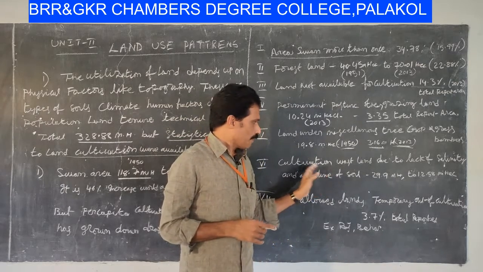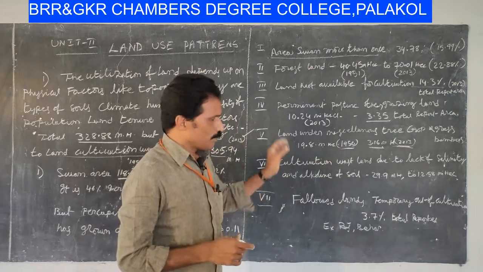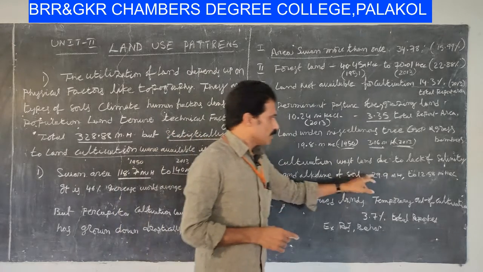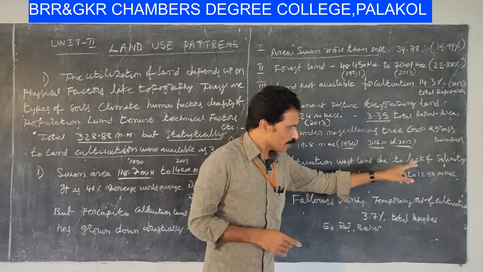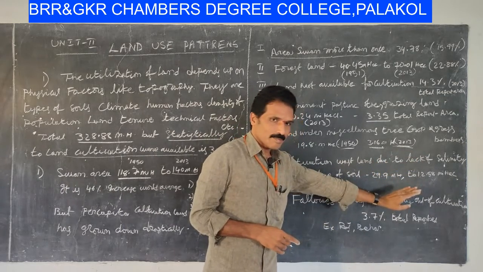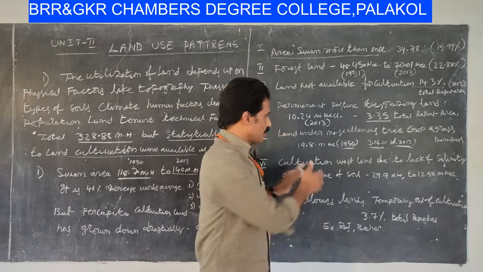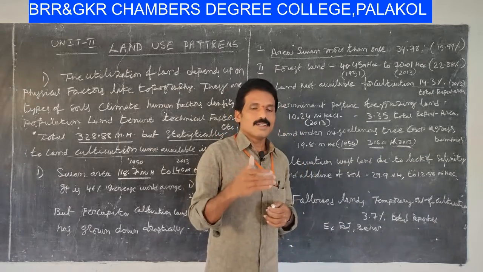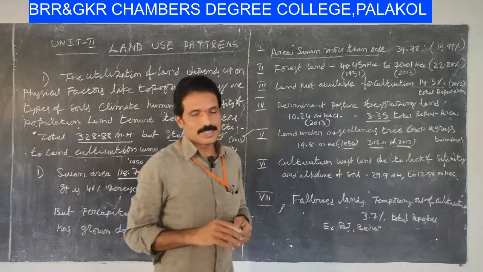So according to this information, we finally conclude 29.9 million hectares to 12.5 million hectares. It is reducing, but in our sense, these lands are converted into cultivation.